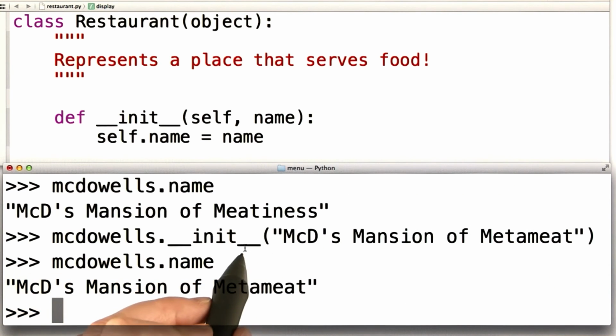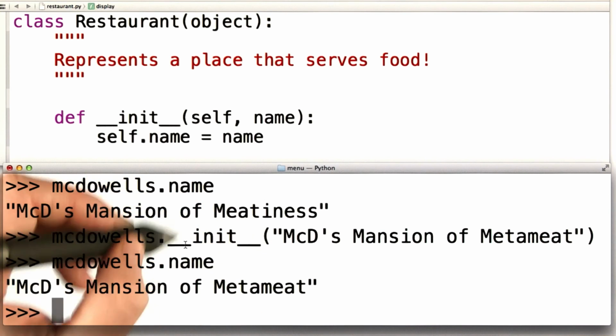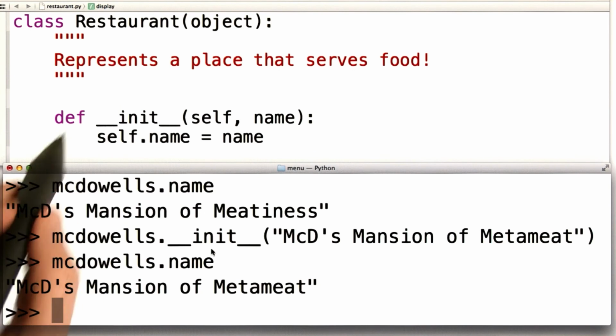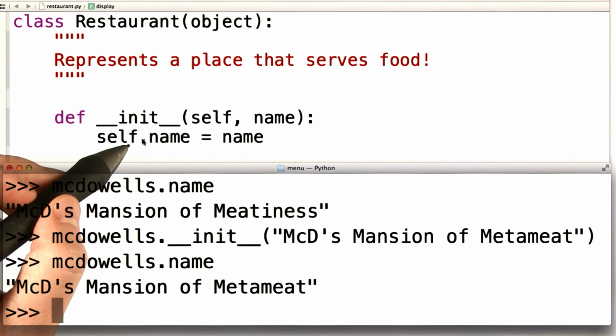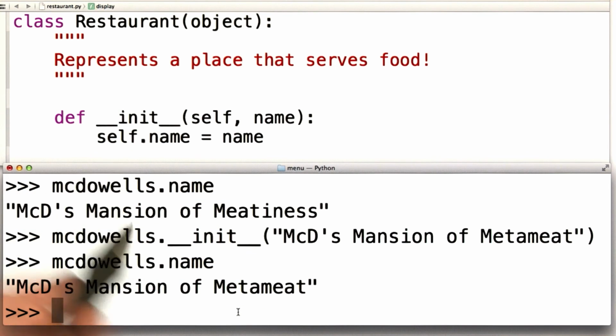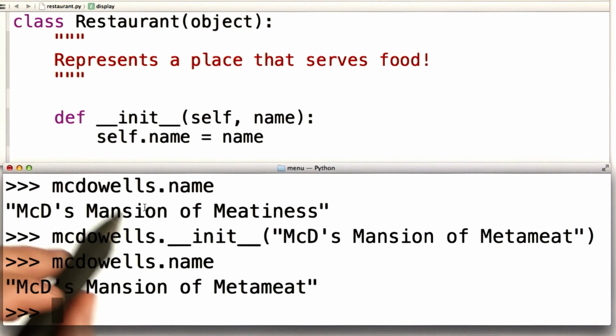When I said it's perfectly okay, I mean that it's correct. We don't get an error from the interpreter, but it's bad form to do this. If we want some of the code in init to be used other than initializing methods, well, we should define that as a separate method. It's confusing to call init.